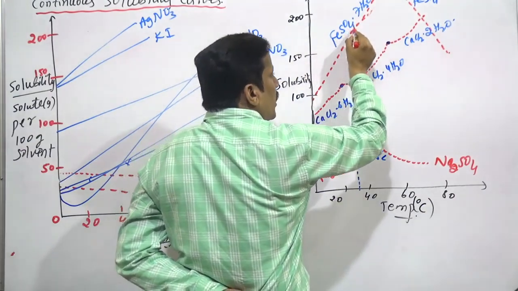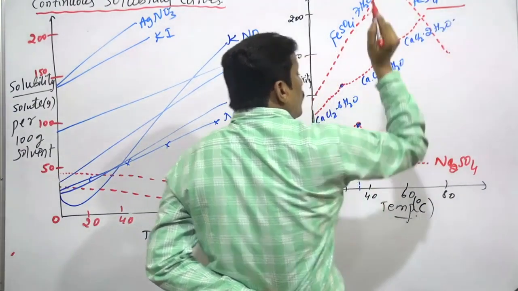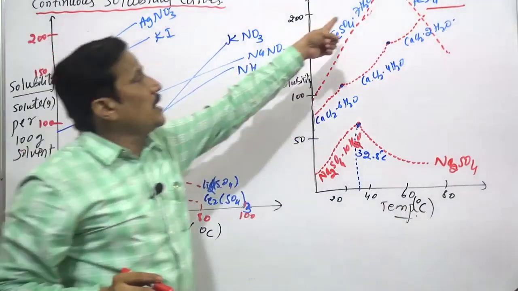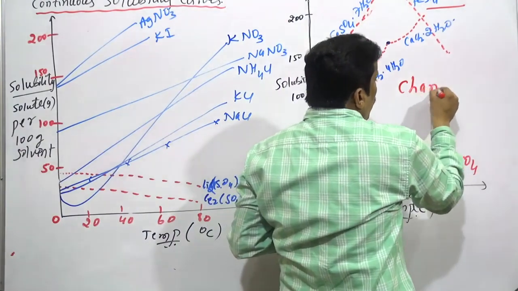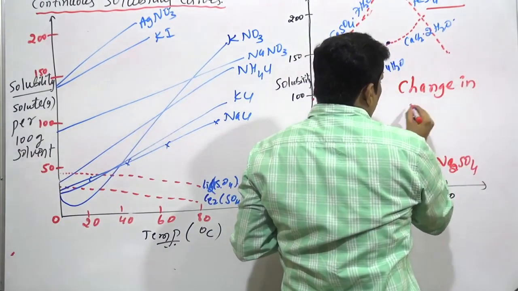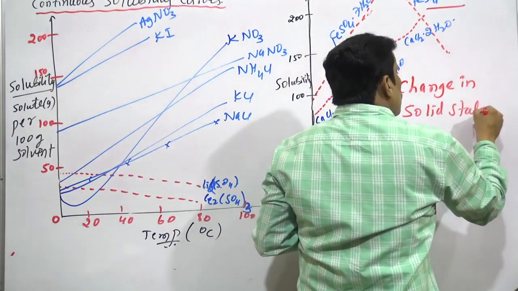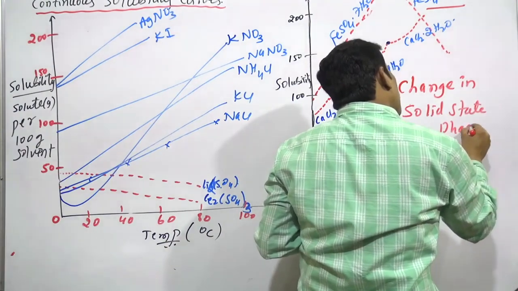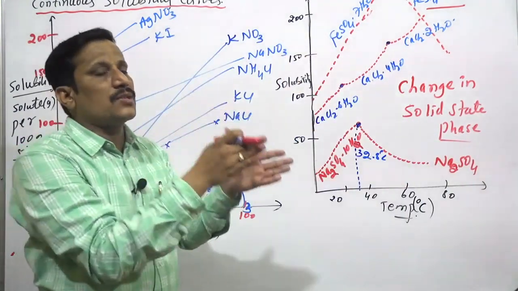Ferrous sulfate heptahydrate becomes ferrous sulfate tetrahydrate. So there is a change of phase, a change in solid state phase, from one solid state phase to another.